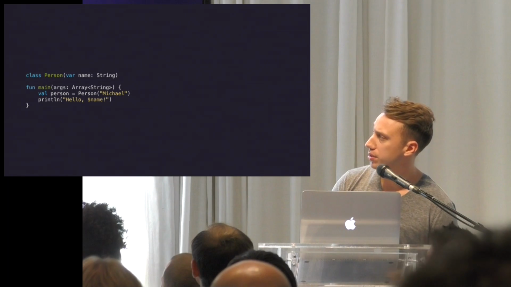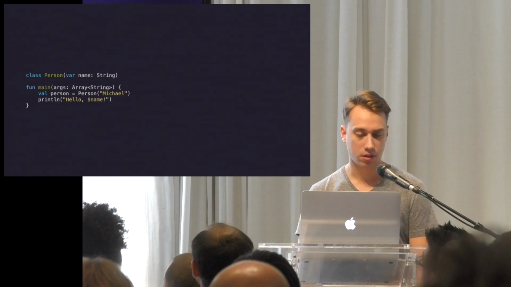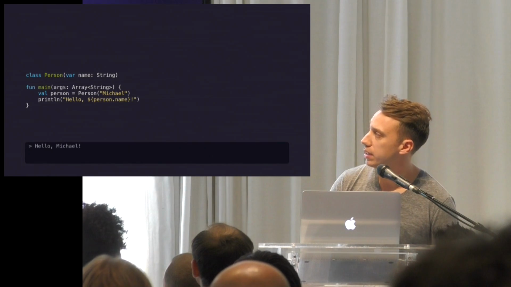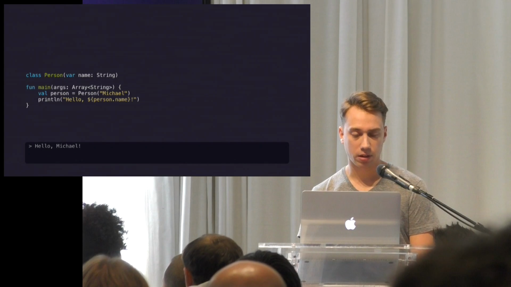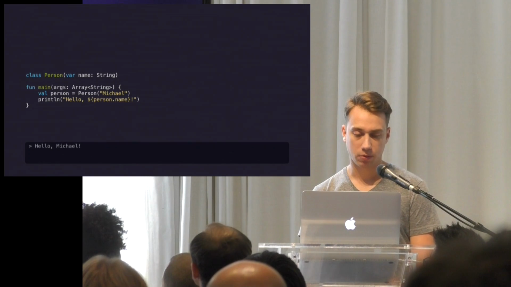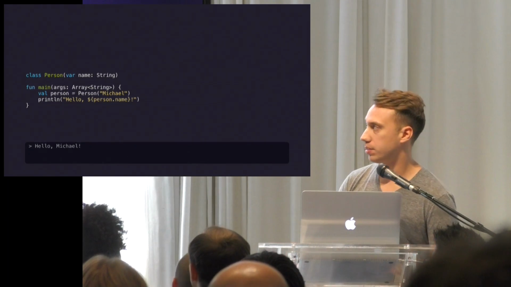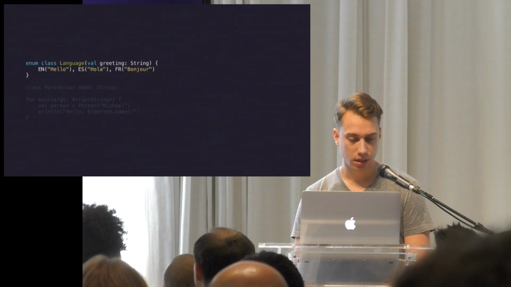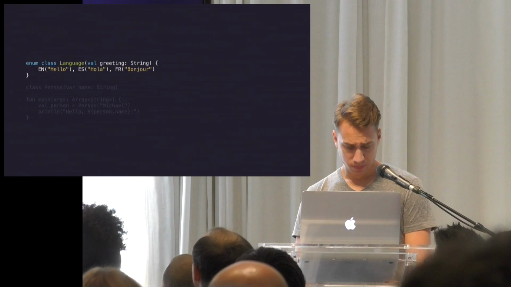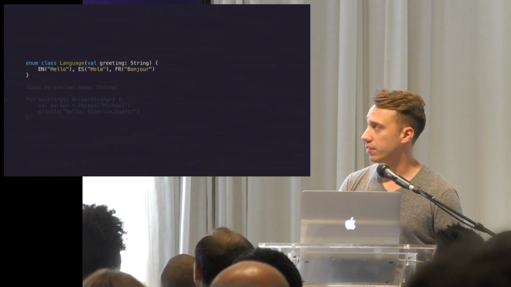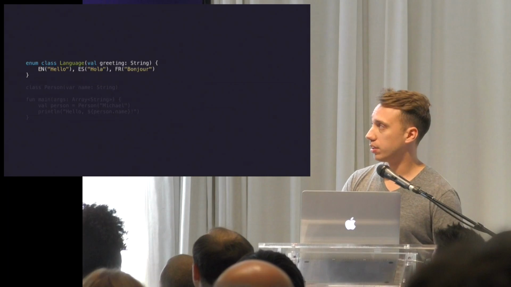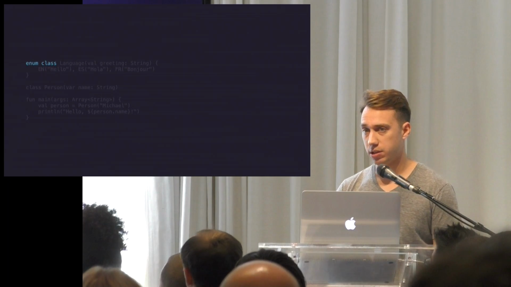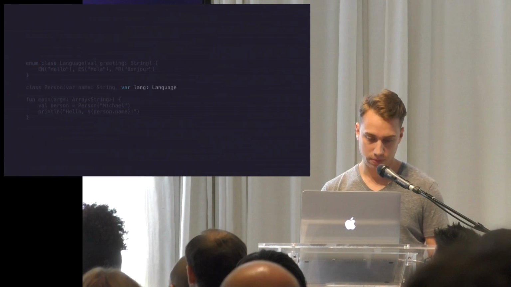So now our string interpolation is wrong. We're still referencing name. To fix that, we can use a string interpolated expression, which is a $ sign and curly braces with the expression inside. Here's an enum class. Enums are a lot like Java enums, so this should look pretty familiar. And the way you define them is with enum class. It's a type of class.